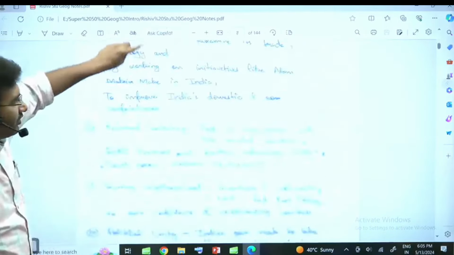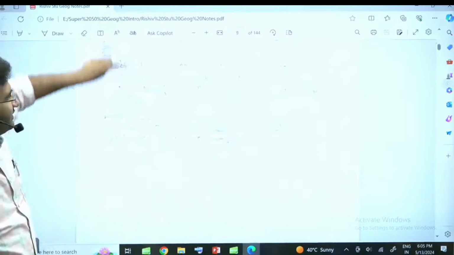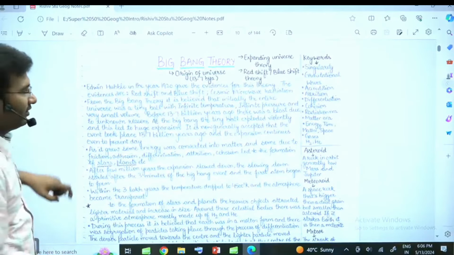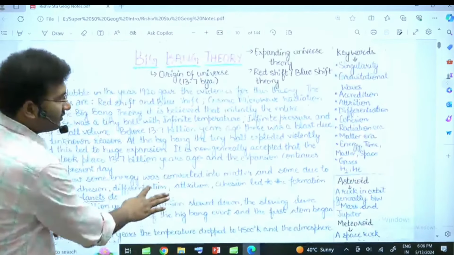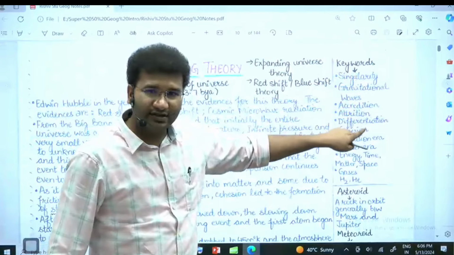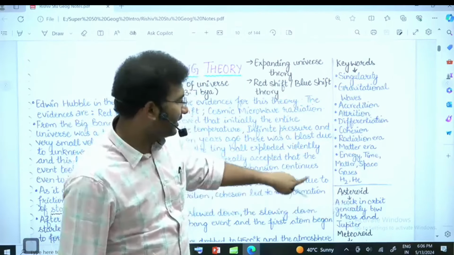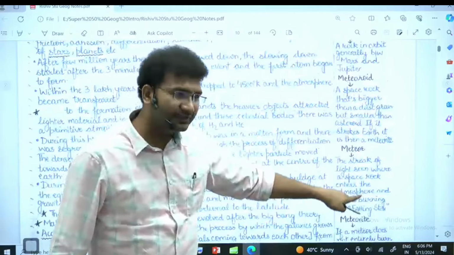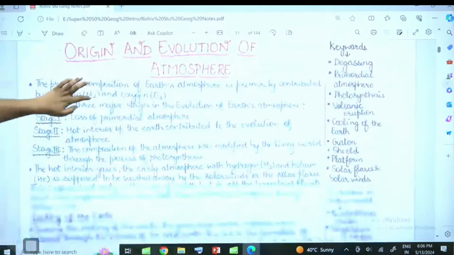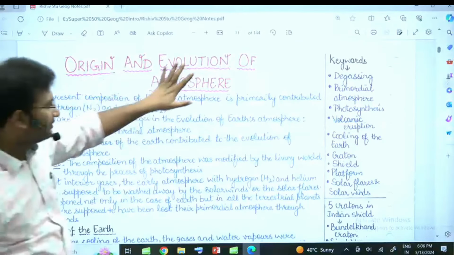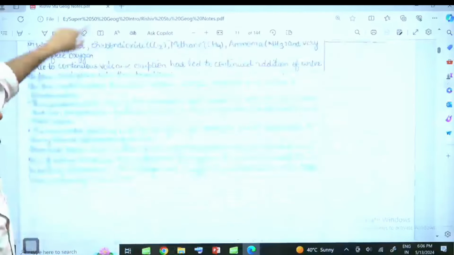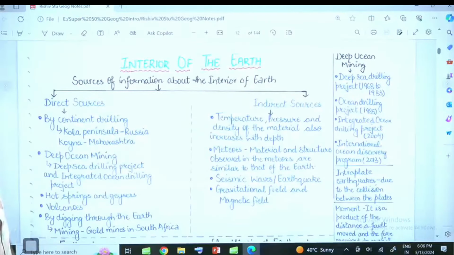Now, this student, what he has done is, after I gave him certain guidance, he changed the entire strategy of notes making. अब देखो, this is Big Bang theory. Now he has written keywords. What are the keywords to be written in the answer? And any current affairs which are there, which are written here. ठीक है? Likewise, origin and evolution of the atmosphere. This is the static, and this is the keywords. Plus current affairs. So like that, for each interior of the earth.